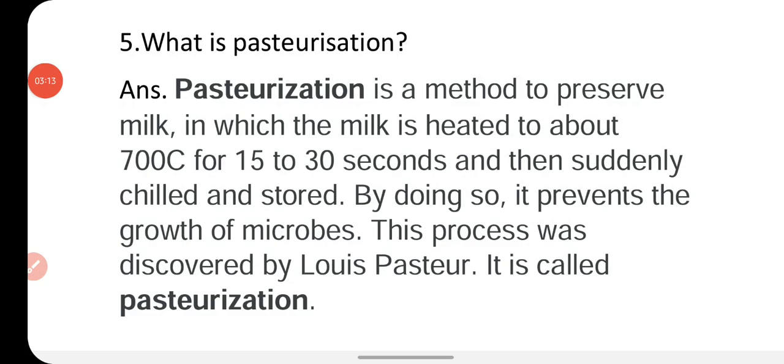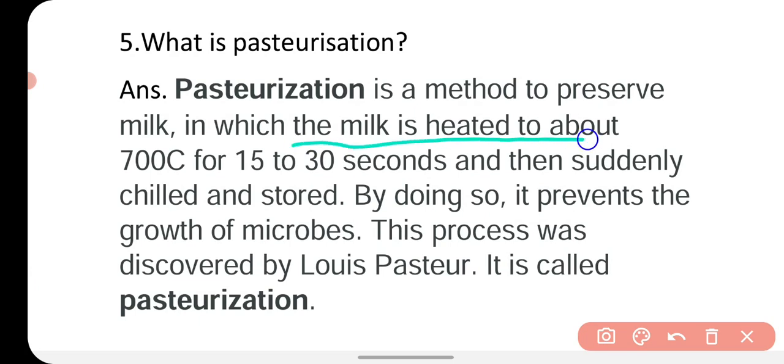Now the next question is, what is pasteurization? So pasteurization is a method to preserve milk. In this method, the milk is heated to about 70 degrees Celsius for 15 to 30 seconds and then suddenly chilled and stored.